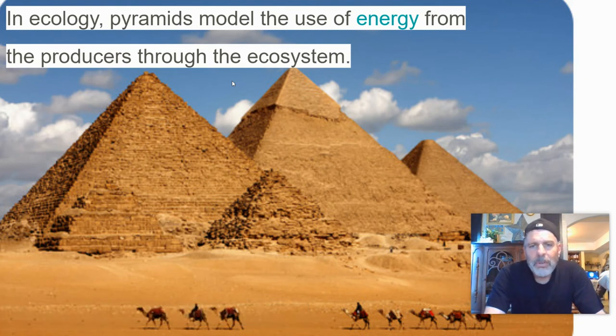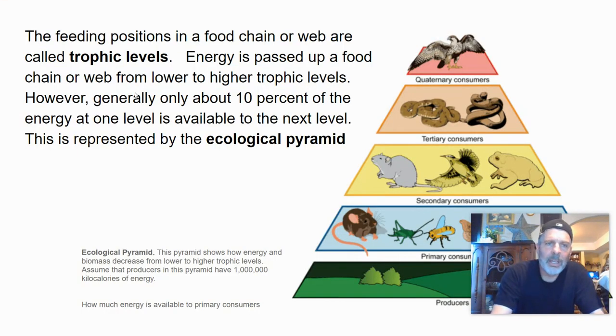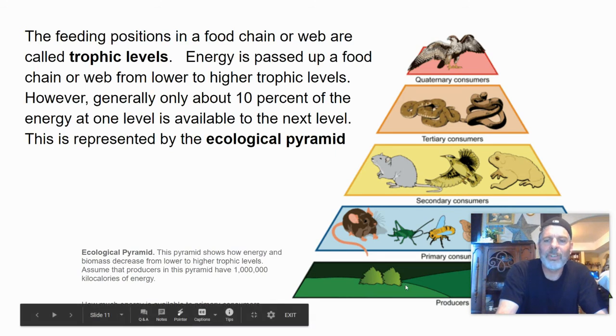And so what we're going to do is we want to try to put all this into the idea of the pyramid, which are called the energy pyramids. Pyramids, you can see they're big and thick on the bottom, and they gradually narrow up to the top. These are really good ways to model what happens with food chains and food webs. All right, so the feeding position in a food chain or a web is called the trophic level. So where you're at in the food chain, you consist of different trophic levels.